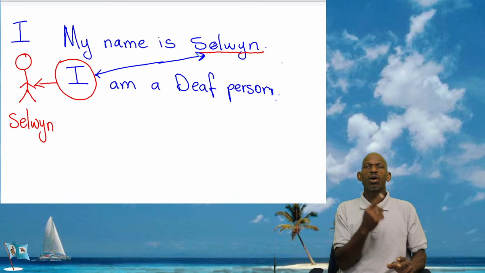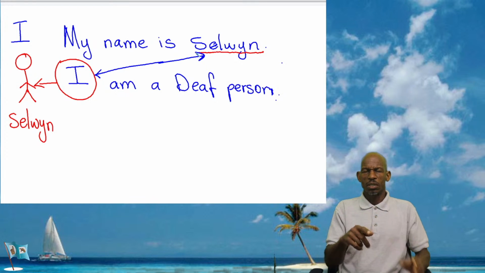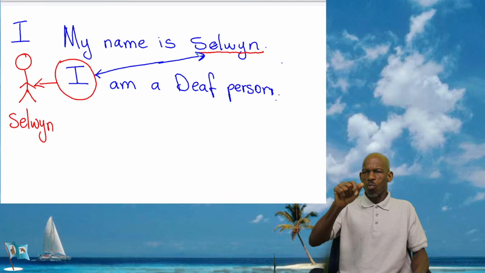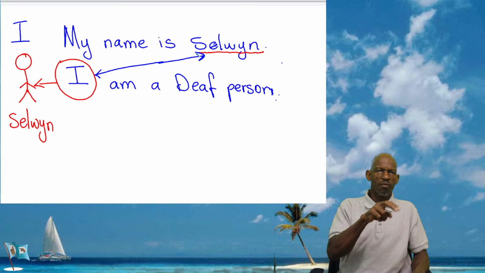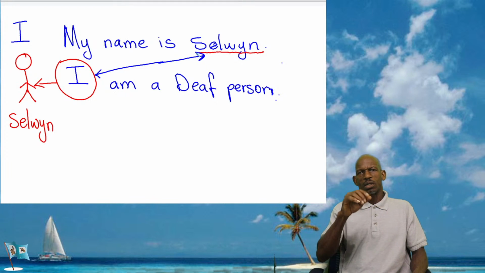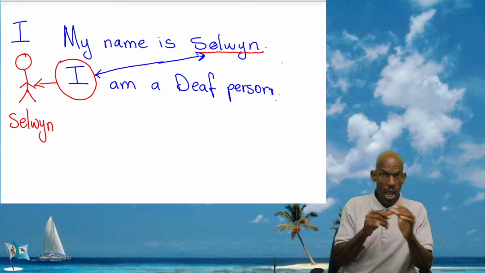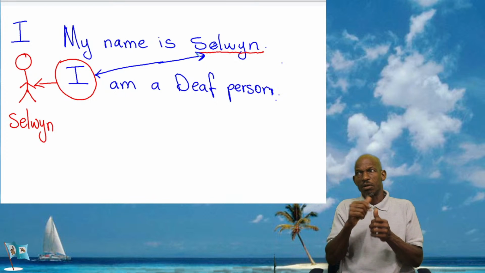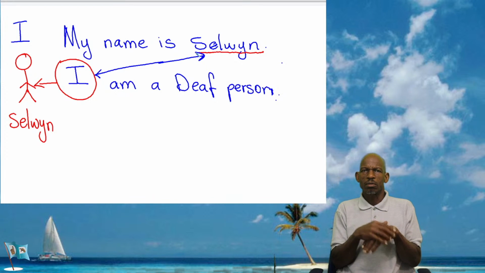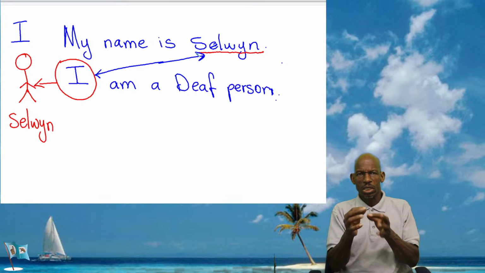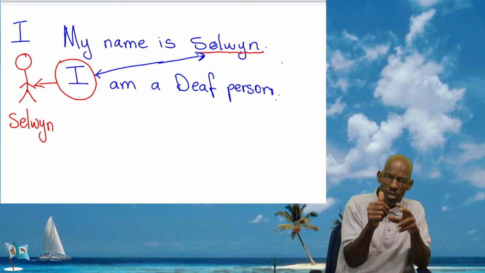So when you are writing for someone in the hearing public and you want to tell them about you, that is what you say. My name is, and you write your name, and then you say I am, and you tell them I am a deaf person. So that is why I have to write for you. I cannot talk. So I'm writing, I'm a deaf person. So it's easy for you to write that, and everybody will understand it. They know what I means. I refers to you. This is what I needed to explain. I didn't want to explain it the same way as the others because it is kind of different.